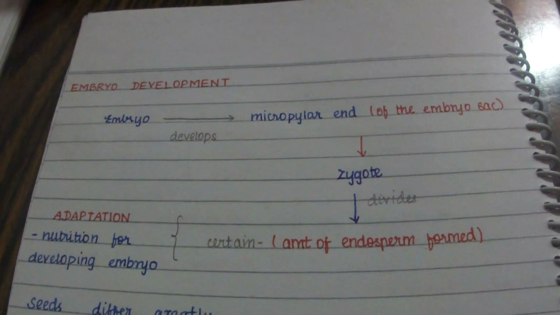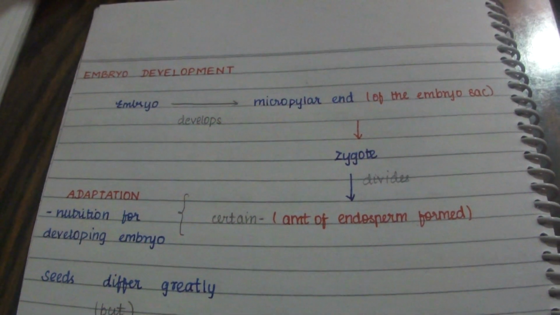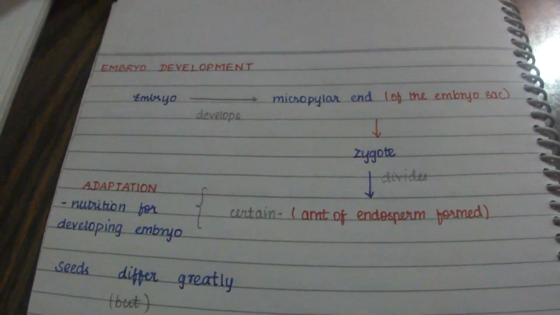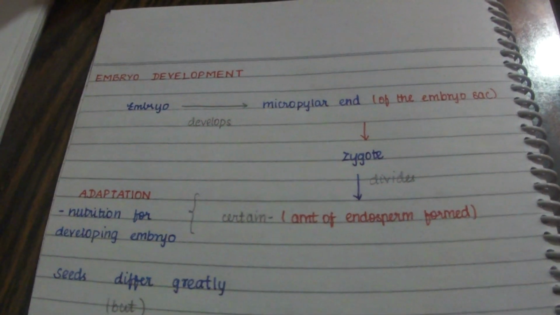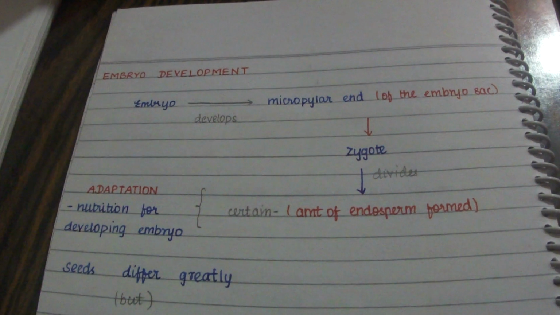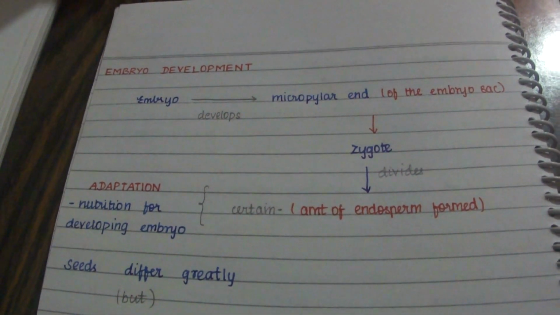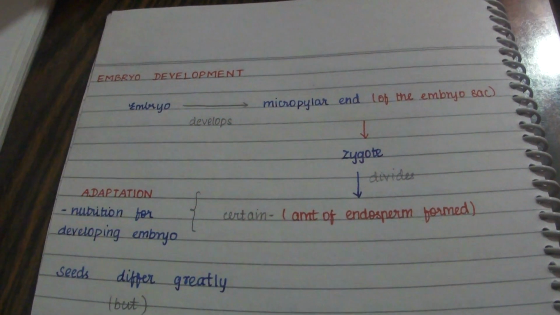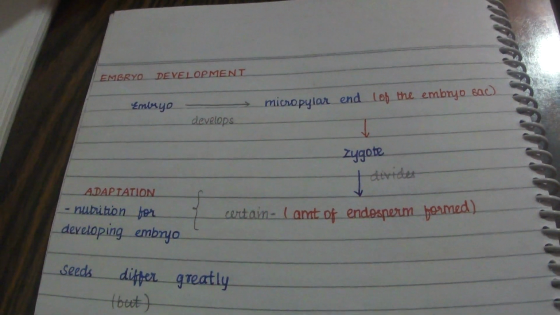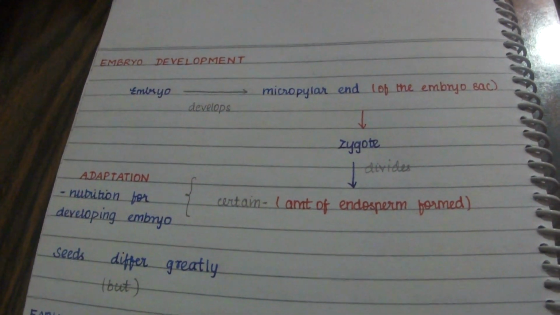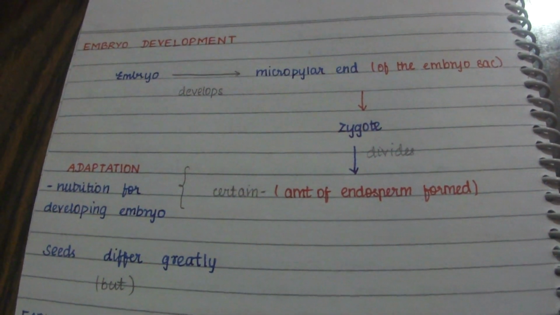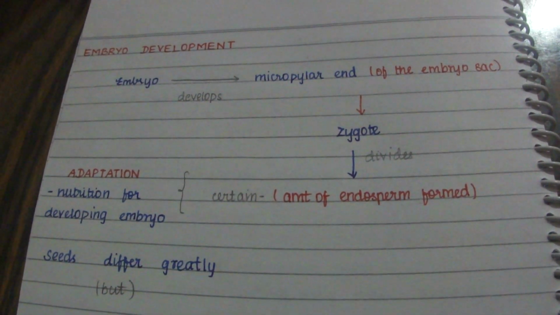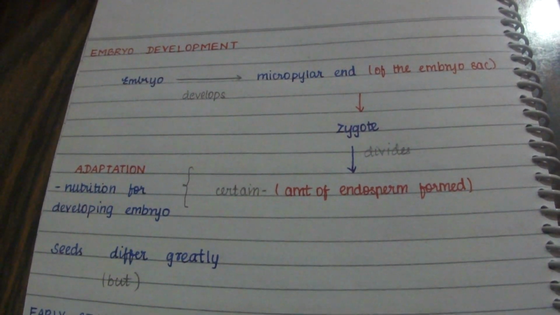Most of the zygotes, we know that the zygote divides. But if the zygote has to divide, a certain amount of endosperm has to be formed. Only when a certain amount of endosperm is formed, the zygote starts dividing. So the embryo develops inside the embryo sac, at the micropylar end where the zygote is located. This zygote starts dividing only after a necessary amount of endosperm has been formed.